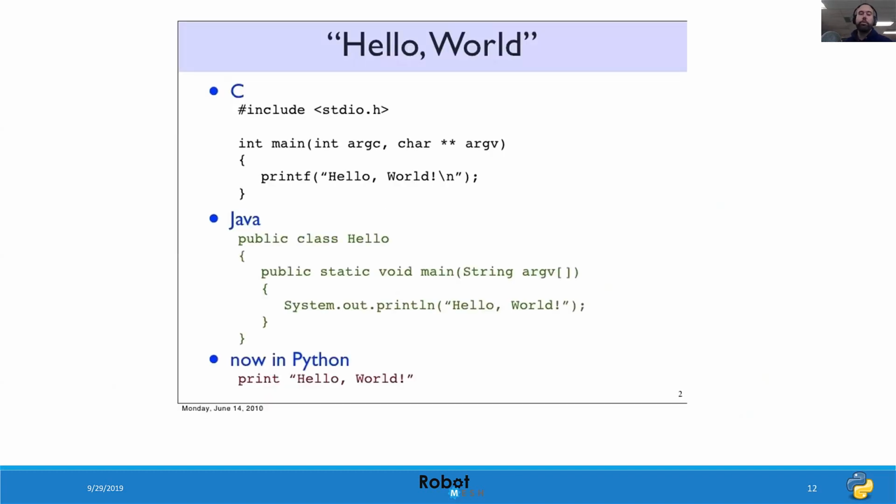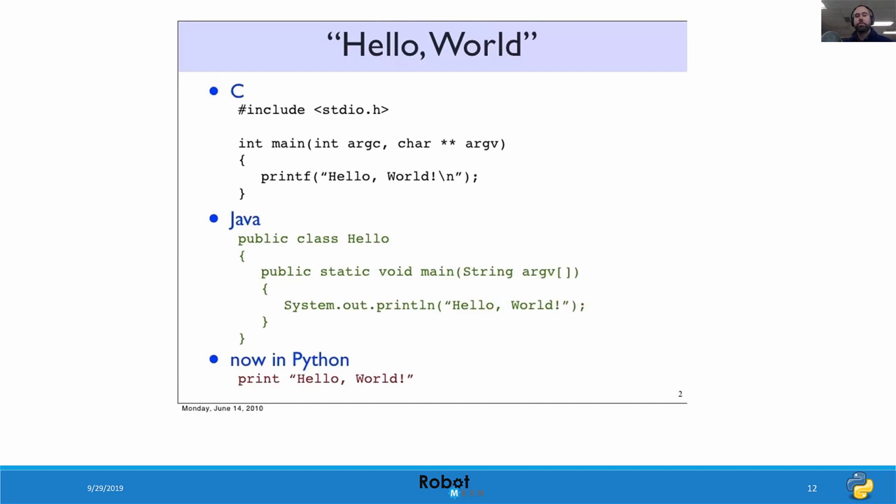So for many of you who've done this style of text-based programming before, it's very common to write a program that does nothing more than write hello world to the screen. In the above example, we can see this as a C program with the very familiar curly braces. In the middle, we see it as a Java program. And in the bottom, we see it as just print hello world, right? So what C does in 1, 2, 3, 4, 5 lines in Java, and 1, 2, 3, 4, 5, 6, 7 lines, Python does in 1.